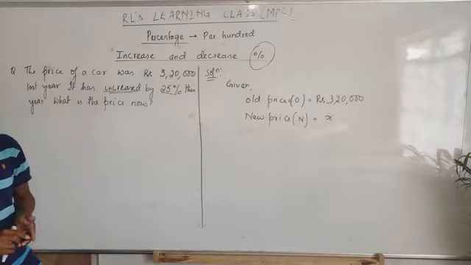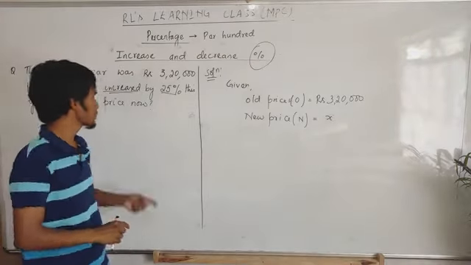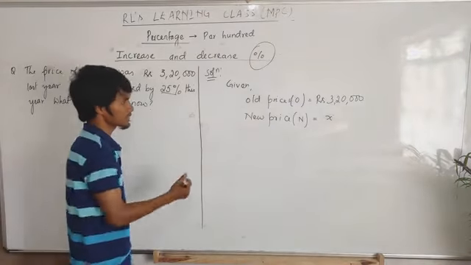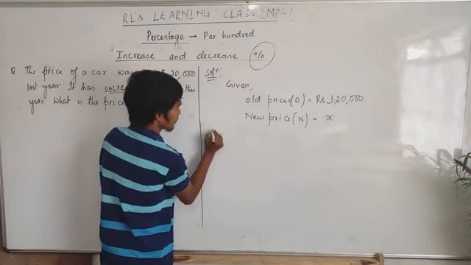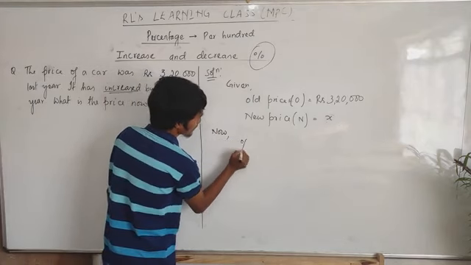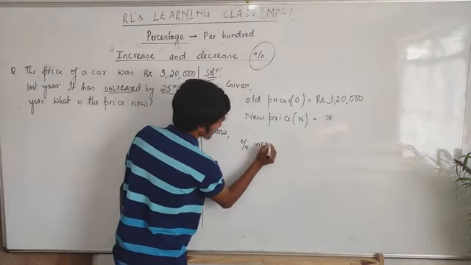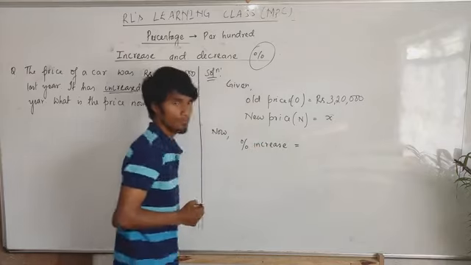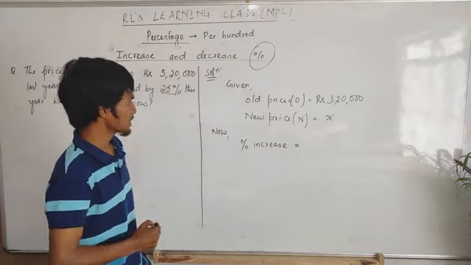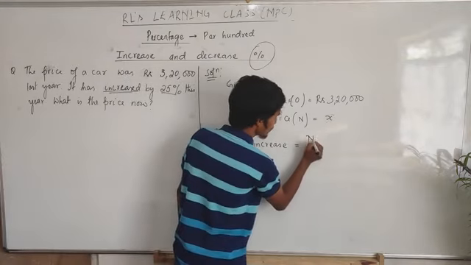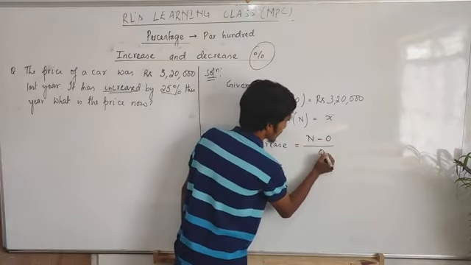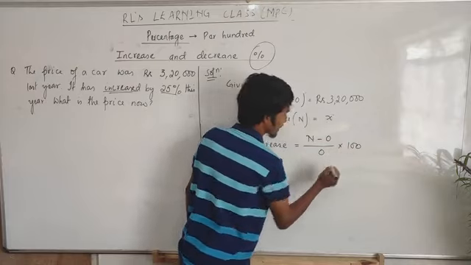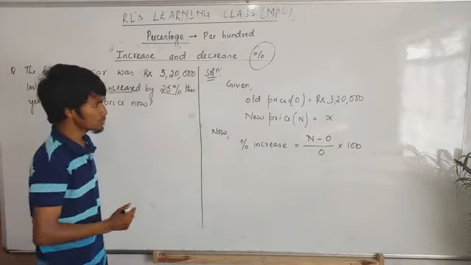Then what formula do we have to use? We don't use the percentage decrease, we have to use percentage increase. Now what's the formula? Percentage increase will be new minus old divided by old into 100. This is the formula.